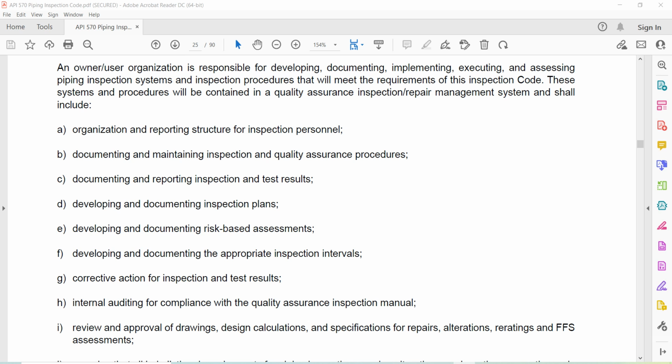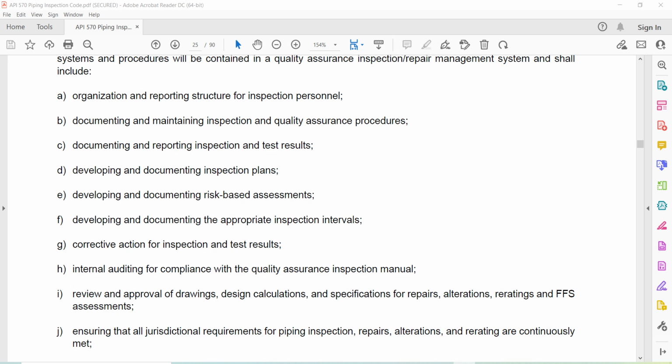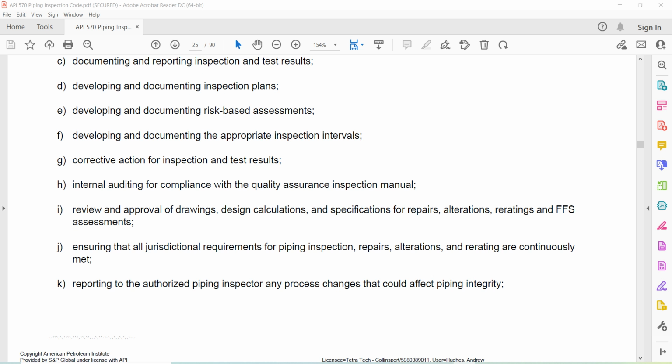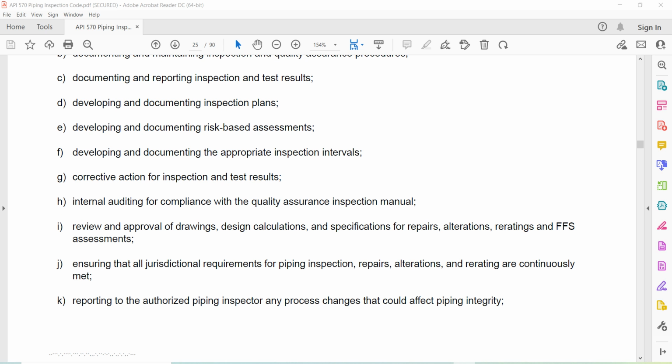E. Developing and documenting risk-based assessments, F. Developing and documenting the appropriate inspection intervals, G. Corrective action for inspection and test results, H. Internal auditing for compliance with the Quality Assurance Inspection Manual, I. Review and approval of drawings, design calculations, and specs for repairs, alterations, re-ratings, and fitness for service assessments, ensuring that all jurisdictional requirements for piping inspection, repairs, alteration, and re-rating are continuously met.